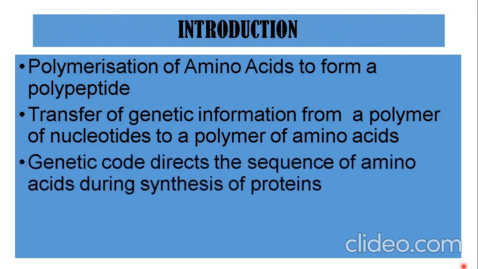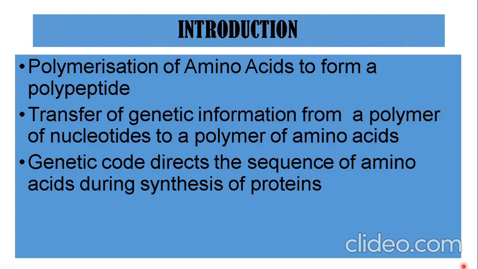Now, what directs the process of translation? The process of translation is directed by the genetic code. The relationship between the sequence of amino acids in a polypeptide and the nucleotide sequence of DNA or mRNA is called the genetic code.